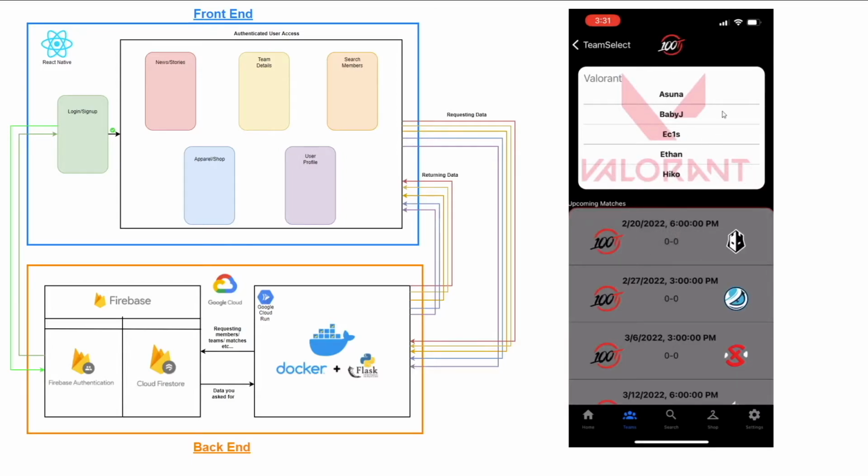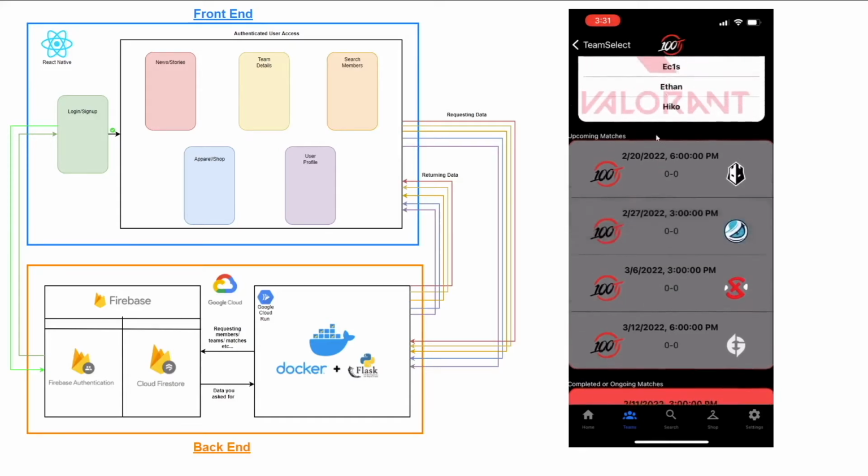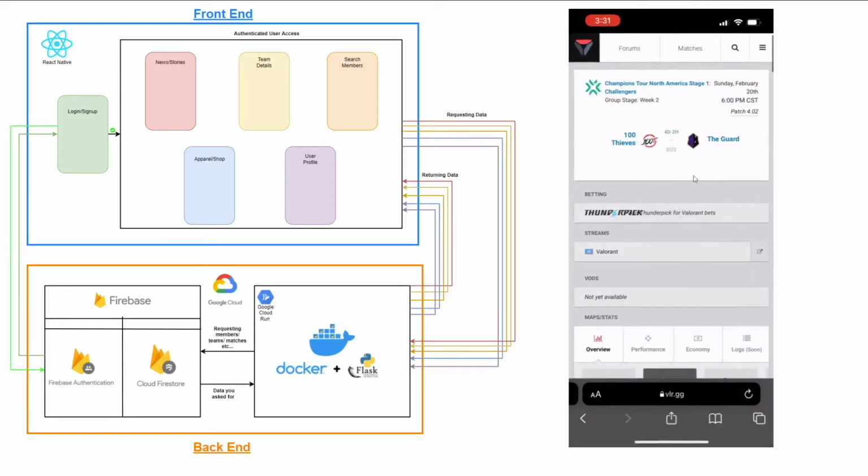And we see that at the top, you have another detailed list of the roster, and you also see their upcoming matches, as well as, if we scroll down, their completed or previous matches. So all of this as well is populated in our Firestore and can be set up to be automated, but right now it's just retrieving information from a database. As we click on one of these upcoming matches, it'll navigate us to a page that can give us some more information. For the Valorant games, I used this website, vlr.gg. It's what I use to kind of see the upcoming matches and everything, but it can really navigate you to wherever you want to navigate to.